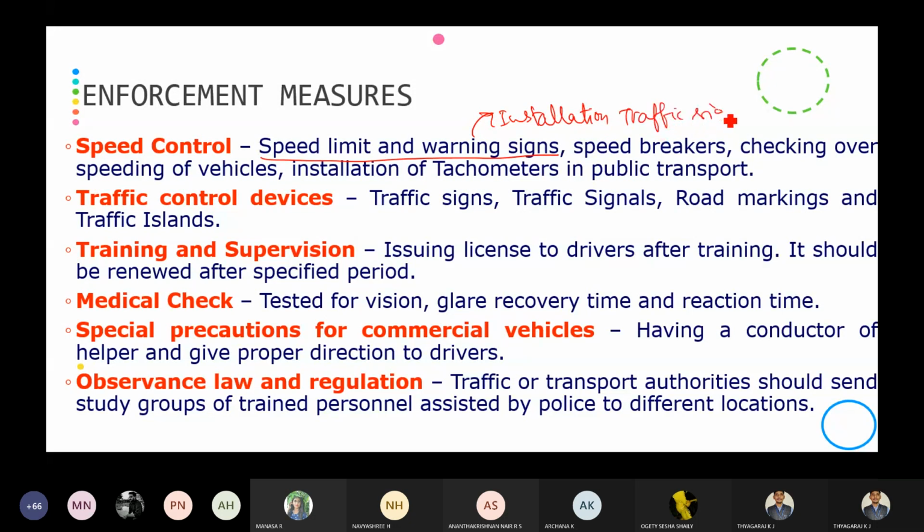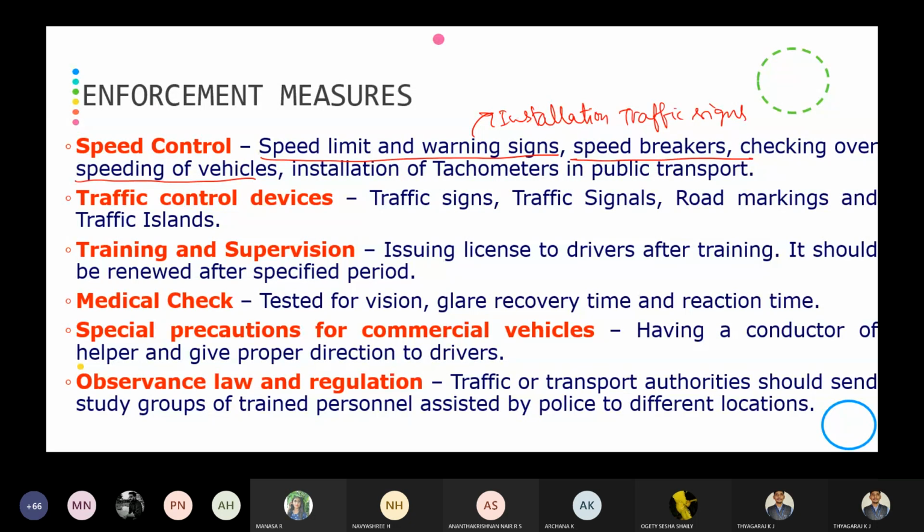Traffic signboards. Then speed breakers. So if we make a speed breaker, or if we install a speed breaker on the road, the speed will automatically be reduced, and the accident rate will decrease. And checking over speeding of vehicles. How are we going to check?